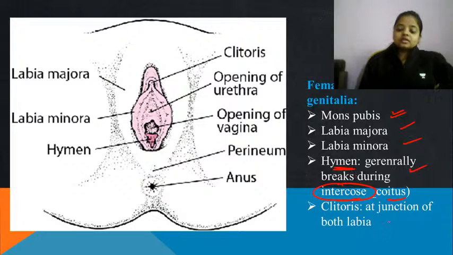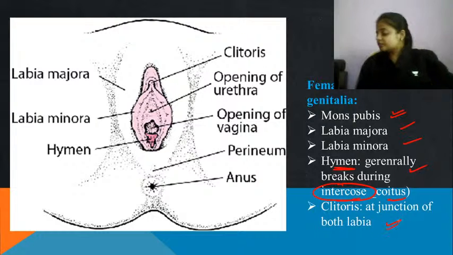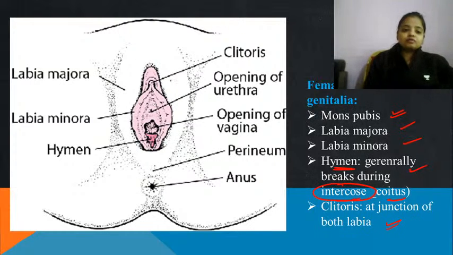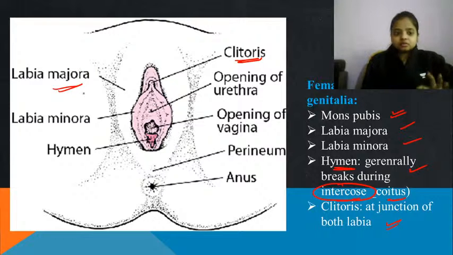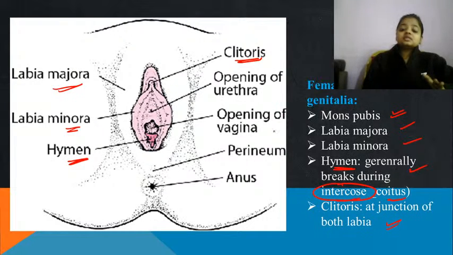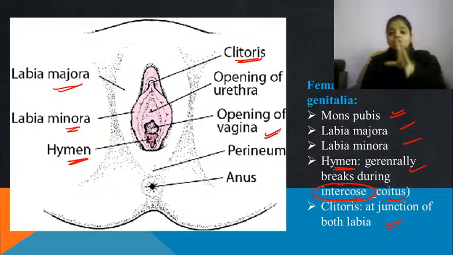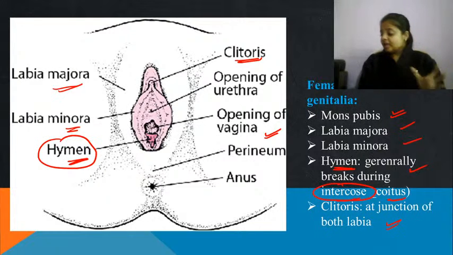Clitoris, it is the junction between both of the labia. Let's see with the help of a figure. Clitoris is the structure that merges labia majora and labia minora. Labia majora is the outer cushion-like structure which also bears the pubic hairs. Then labia minora, and the hymen, which is there inside the vagina at the opening of the vagina.